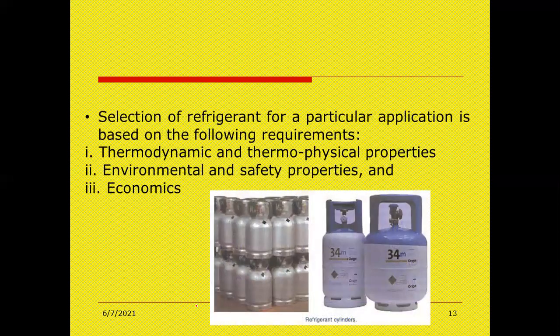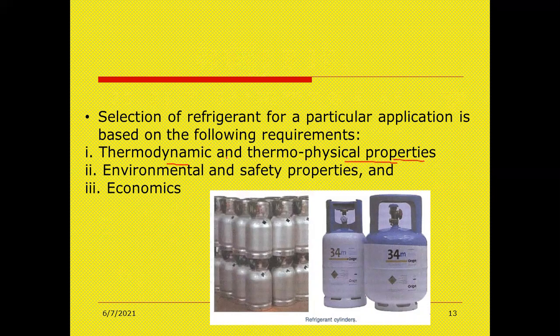Next, selection of refrigerant. Whenever you are using a refrigerant for an air conditioning system or refrigeration system, the selection for the proper application is based upon the following requirements. First point, the thermodynamic and thermophysical properties.